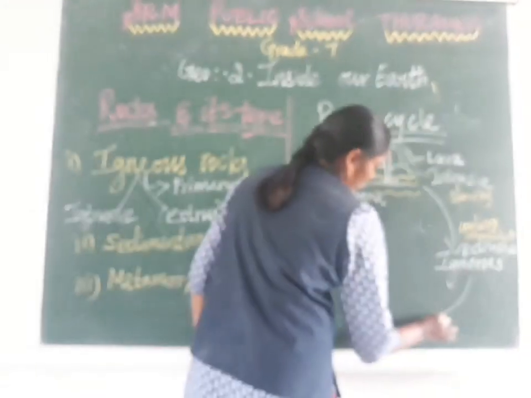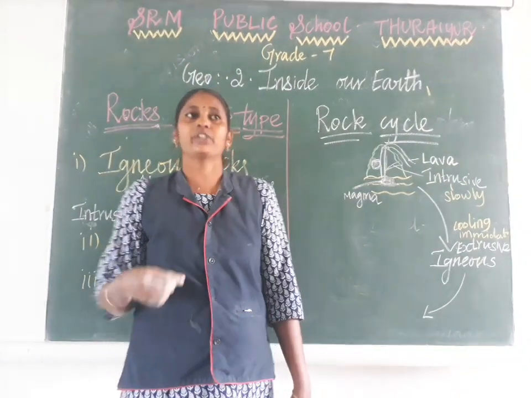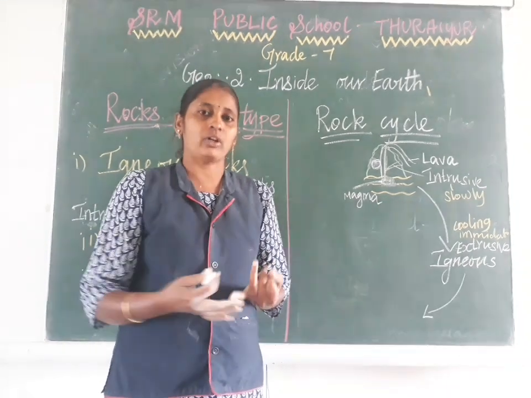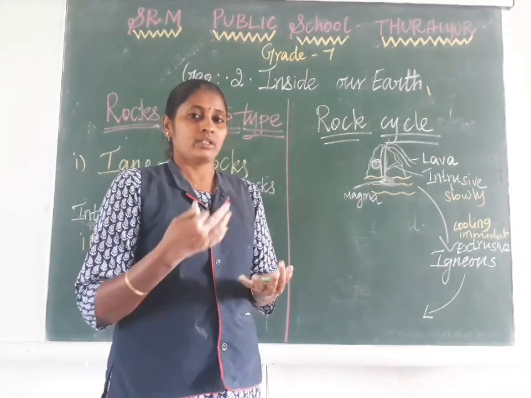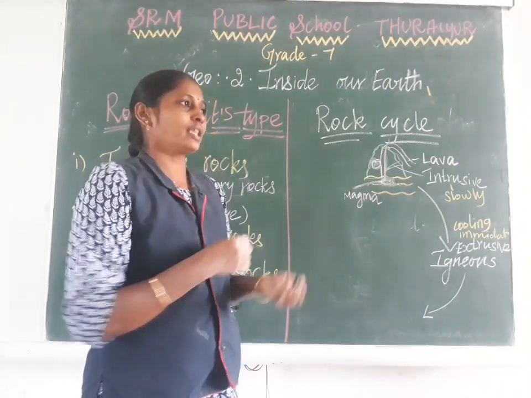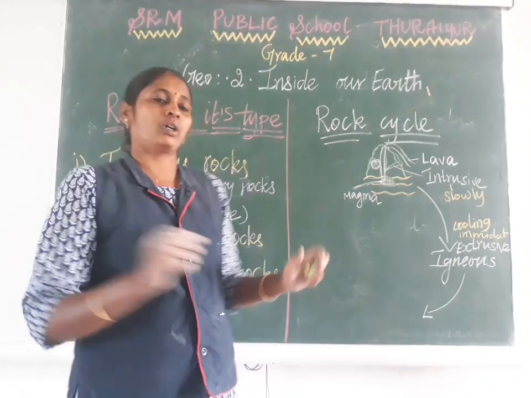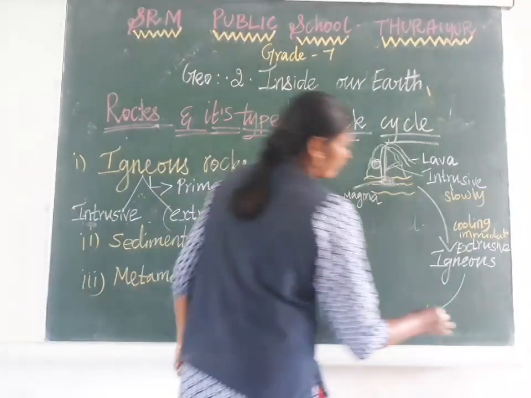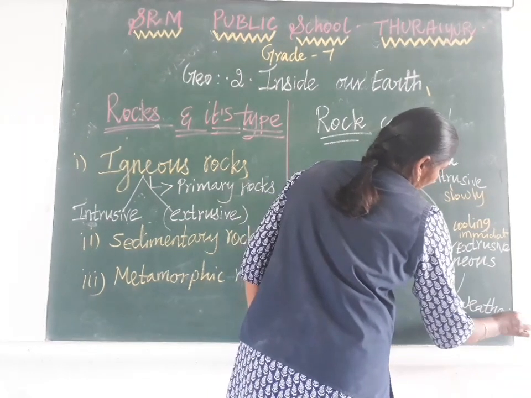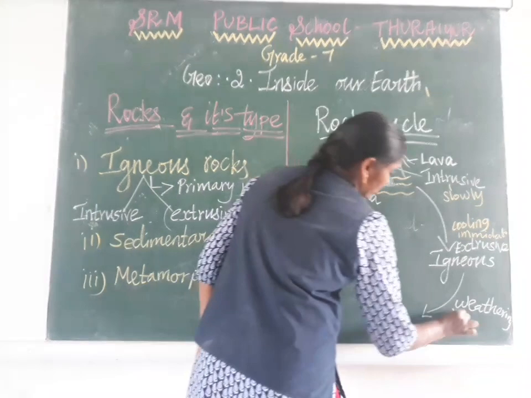So after forming the igneous rocks, due to weathering, that means rainfall, sun heat and wind, for this reason the rocks break into very small pieces. Due to weathering, the rocks are divided into small pieces.